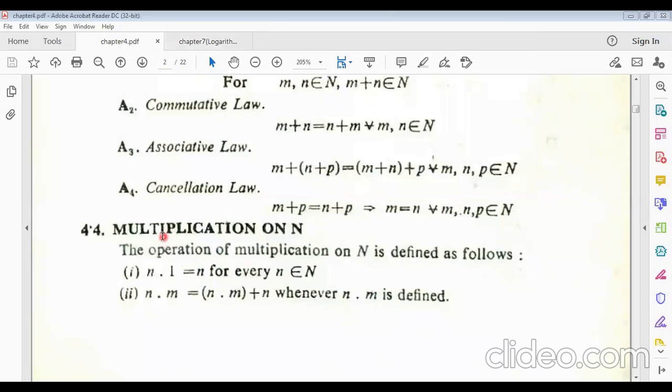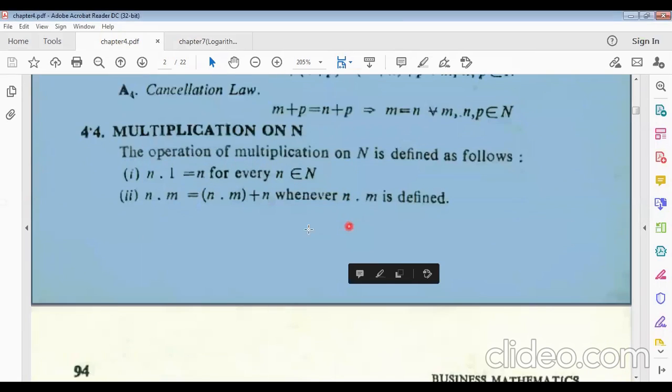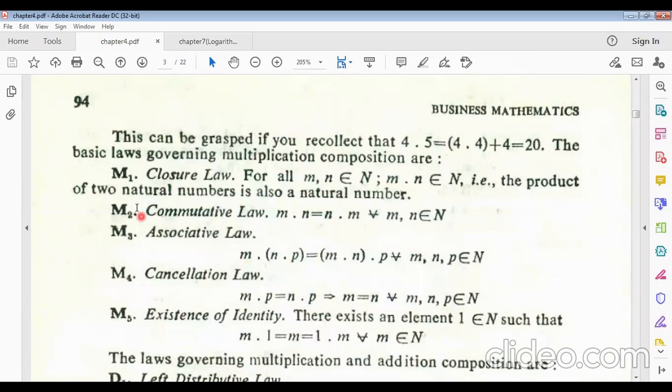And now the multiplication laws on natural numbers. First law of multiplication, the closure law: for all m, n belonging to N, m into n belongs to N. Suppose m is 100 and n is 101, so the multiplication is also a natural number.